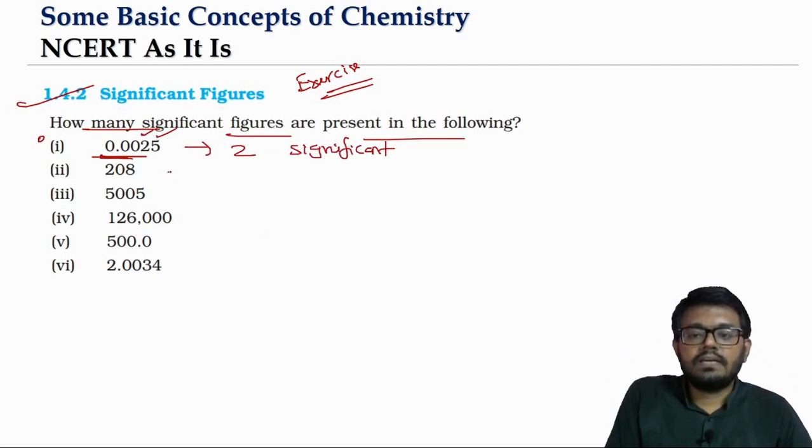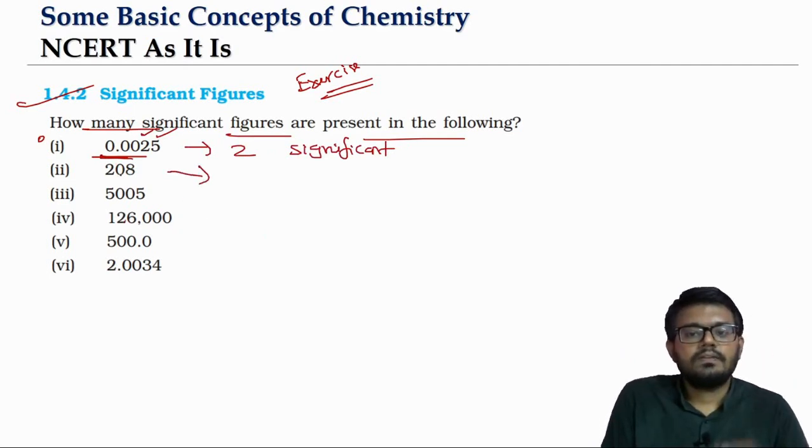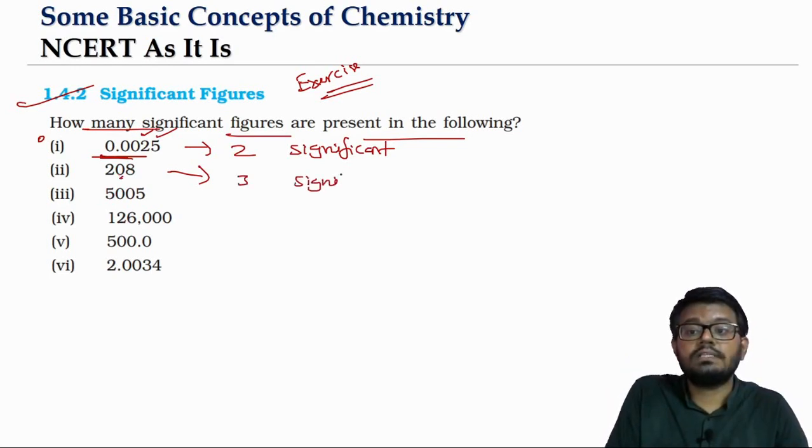Now look at the second one. What is it? 208. 2 is significant, 8 is significant. What about the 0? 0 is coming in between two non-zero digits. That is also significant. Totally 3 significant figures will come.